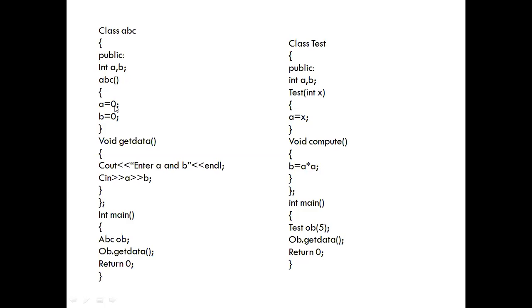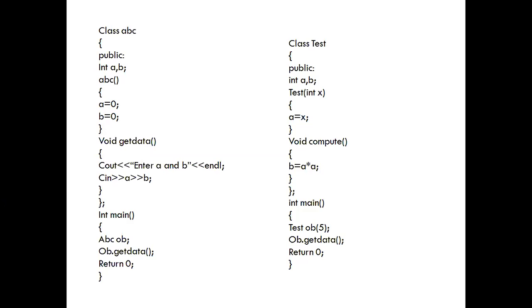Besides this constructor, this class ABC has one more function, that is void getdata. ABC is one function and getdata is also one function. The difference between these two functions: this function name is the same as the class name, while this function name is different and can be any valid identifier. There is no return type for a constructor, but we need to write a return type for a normal function. So here we define one constructor and one member function.